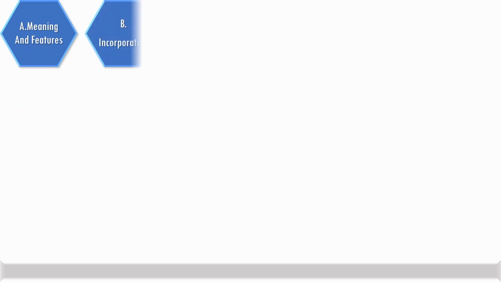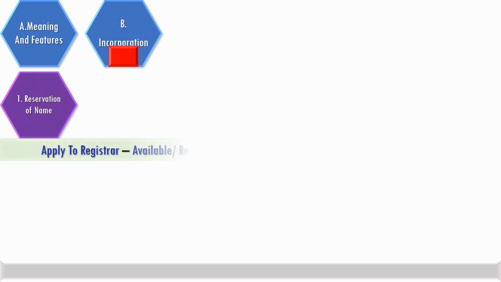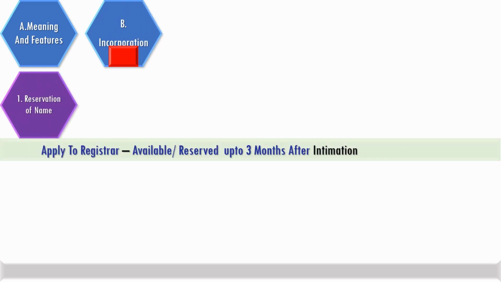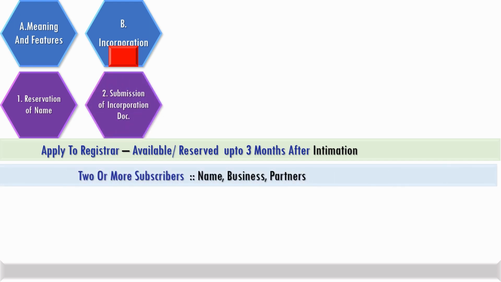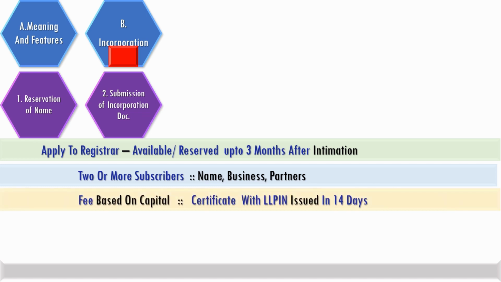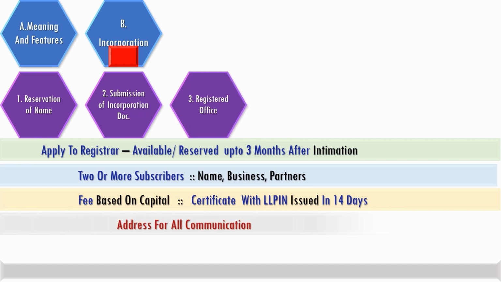The first step in the incorporation is reservation of name, which will be reserved if available up to 3 months after intimation by the registrar. During the period, submission of incorporation documents with the details of 2 or more subscribers is furnished with the capital-based fee payment, and the certificate of the LLP is issued within 14 days. Details of the registered office are also submitted as the address for all communications.